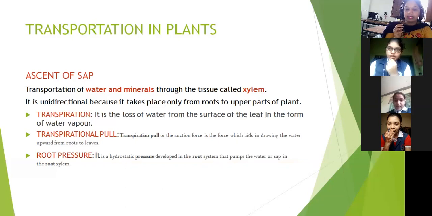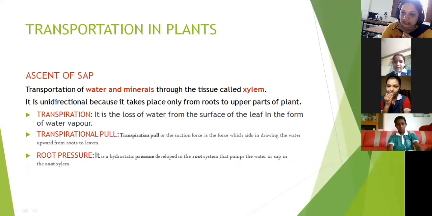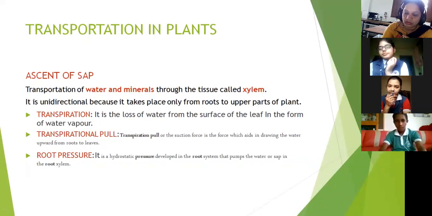Diffusion. The movement of solute particles from the soil to the root takes place. Now where is the concentration more at the next stage? Roots. In the roots, ion concentration is more.